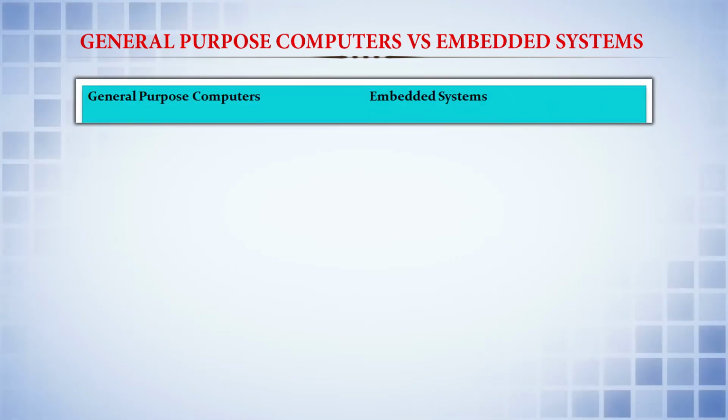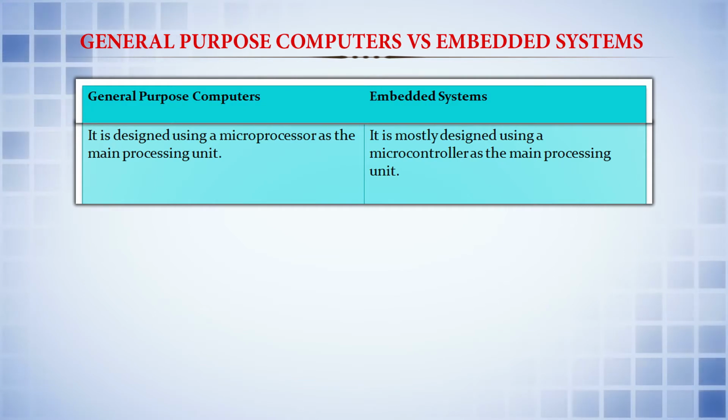Before learning the embedded operating system, let us concentrate on the basic differences between general purpose computers and embedded systems. General purpose computers are designed using a microprocessor as the main processing unit. In embedded systems, we have learned that microcontrollers are used, and this system can't be treated as a full-fledged system. However, these are meant for special tasks.